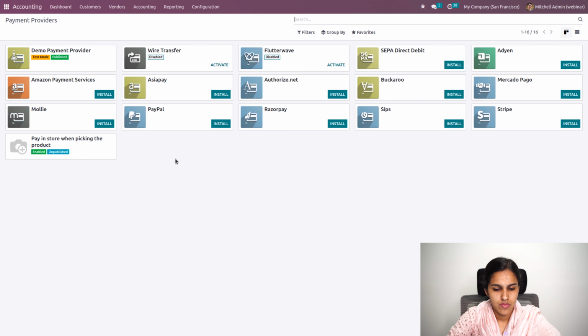And when we go to payment providers, we'll have different payment providers. So the Asia Pay, Amazon Payment Services, Flutterwave, Razorpay, and Mercado Pago. These are new payment providers that Odoo provides in 16.